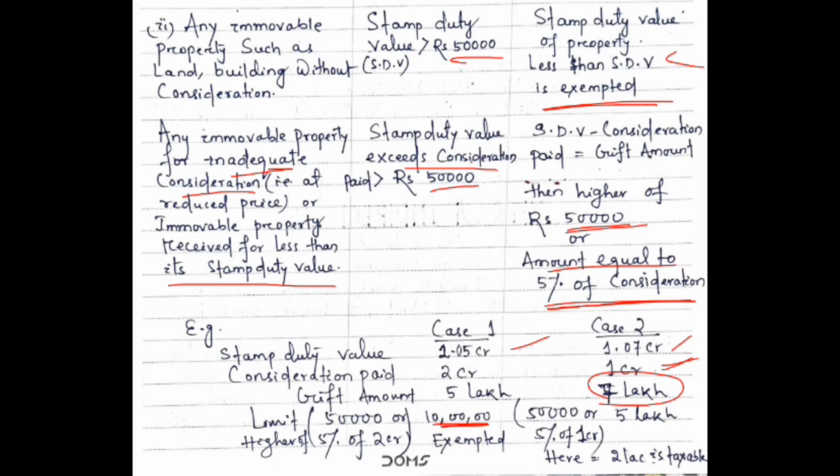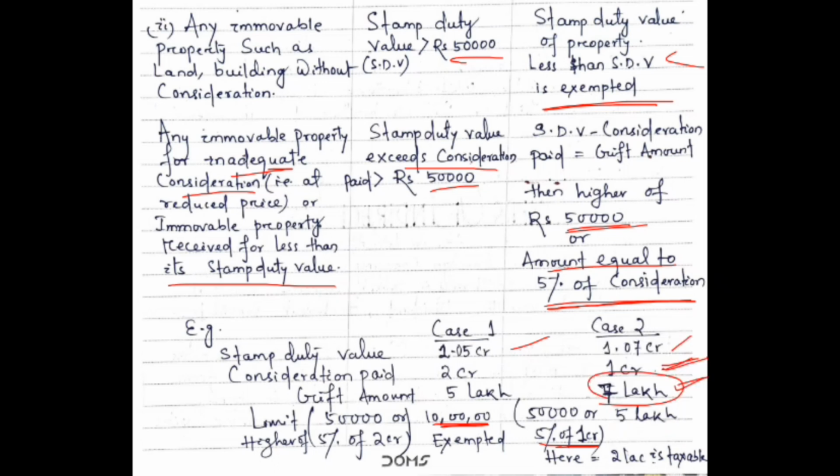Okay, but in case 2 we can see, if we calculate 5% of 1 crore, the consideration paid, then it will be 5 lakh. But we have received a gift of rupees 7 lakh. So here our tax free amount will be up to 5 lakh.